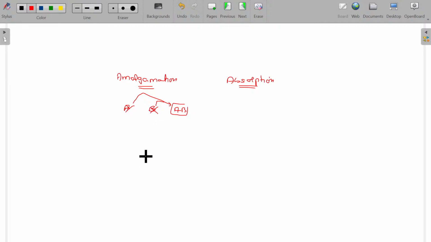Both the companies are closed. In case of absorption, company A, company B, where company A exists, these things are merged with it. This is the absorption. Right.